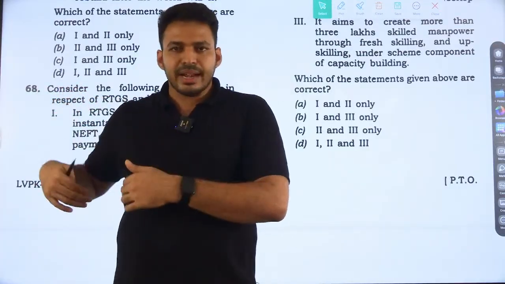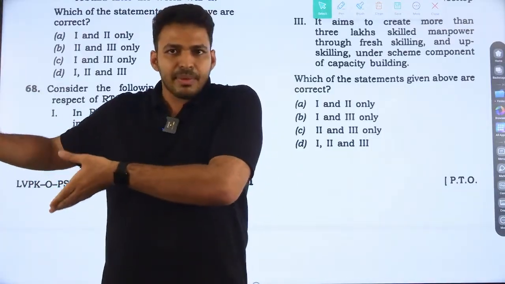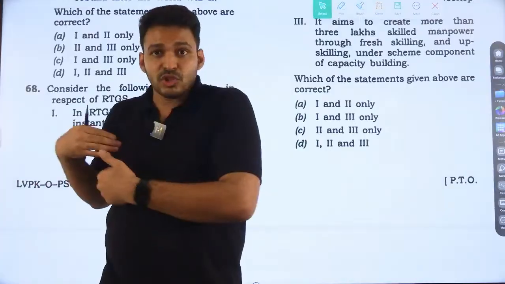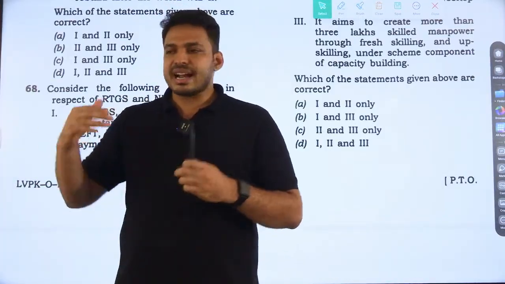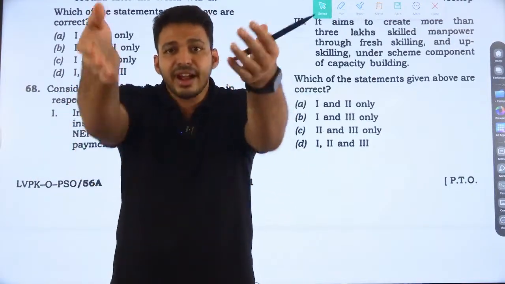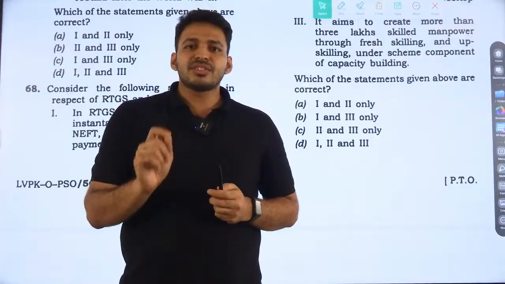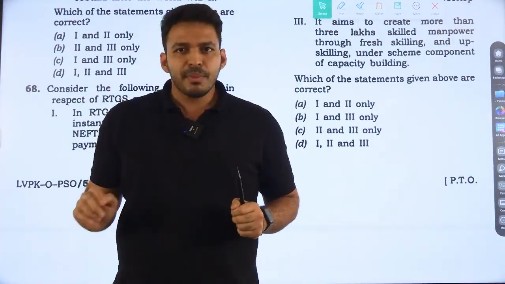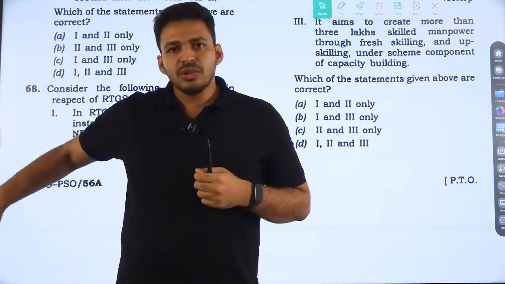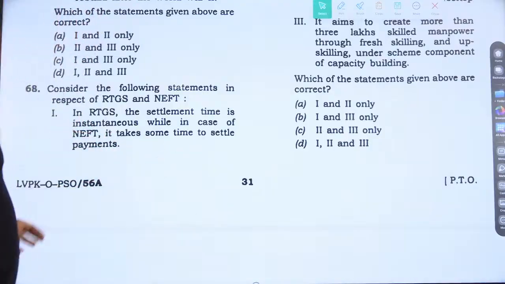In that case, the bank will not transact 1,000 rupees first, then 500 rupees back. It will not do like that. What it will do is transfer only 500 rupees from my side to your bank, because my 500 rupees will go to this person. So it is a time-taking process.